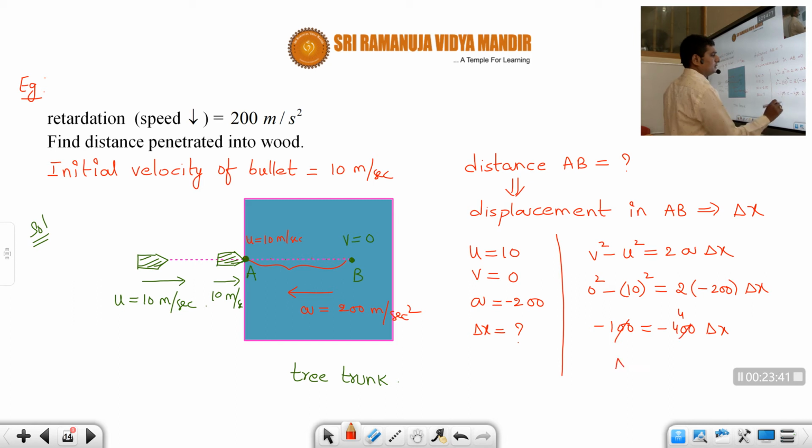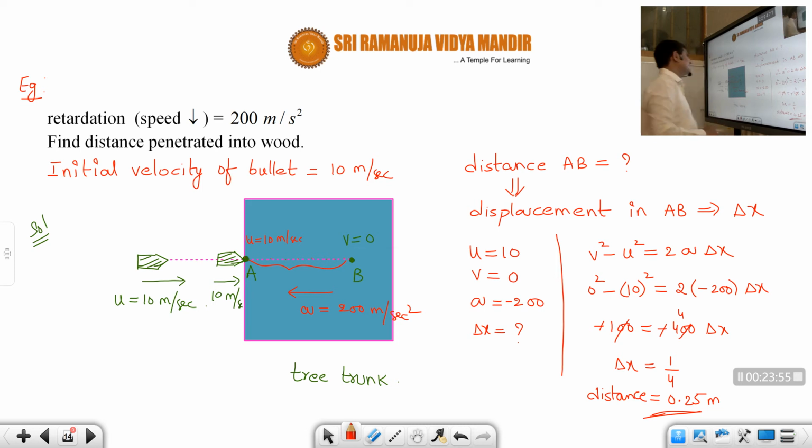The minus signs get cancelled, so delta x is 1 by 4, that is equal to 0.25 meters. Okay, sir, so this is actually displacement, but we can call it distance also. Why? Because the body is not taking a U-turn. Okay students, so this is some simple application.